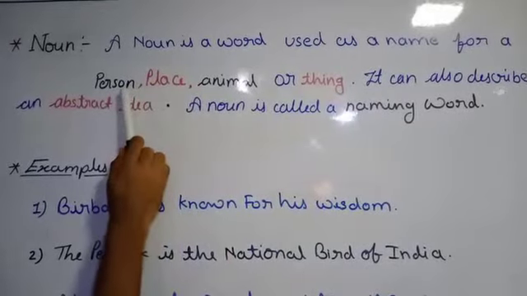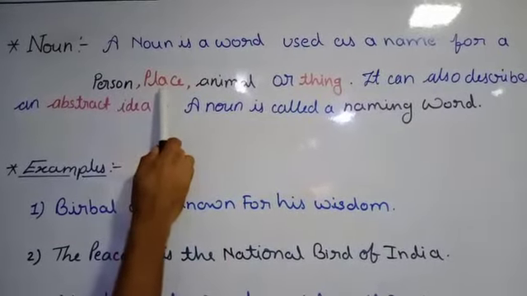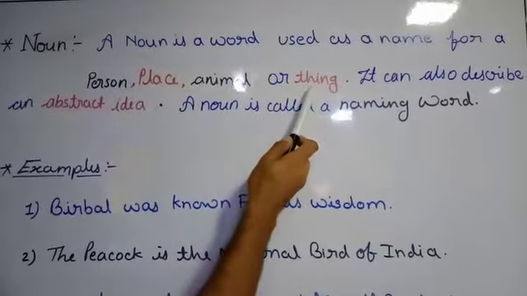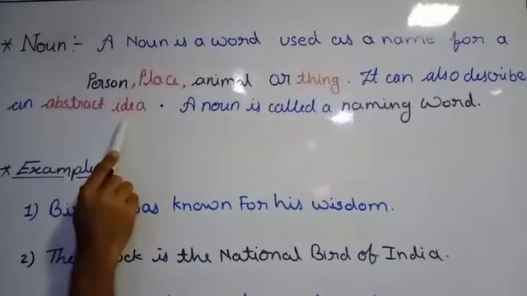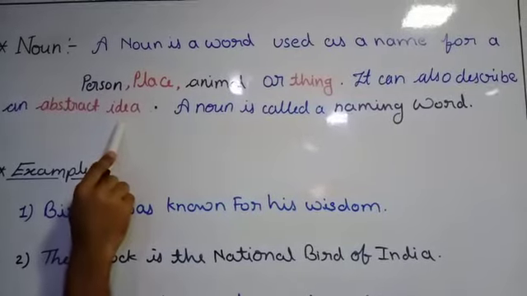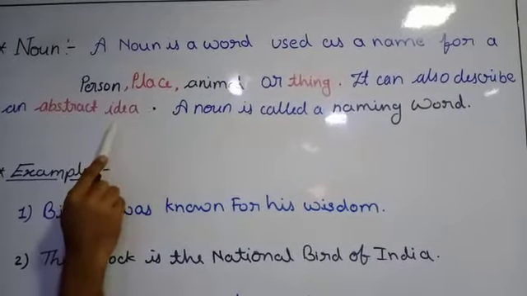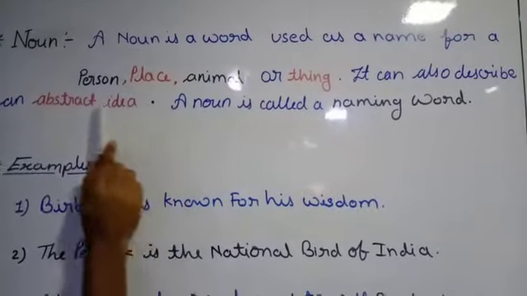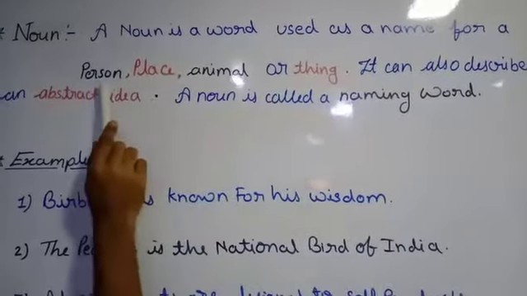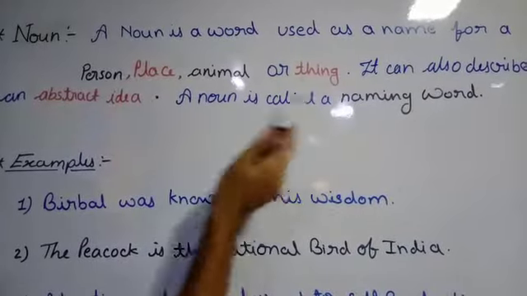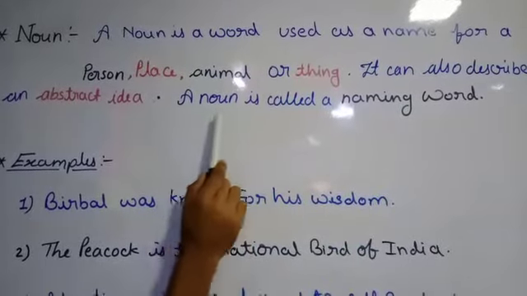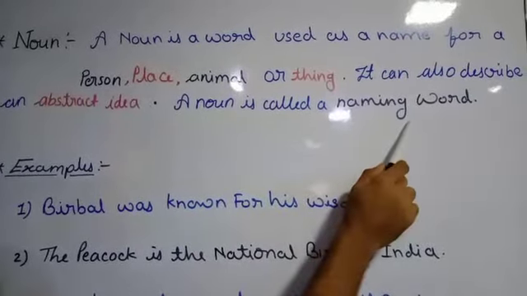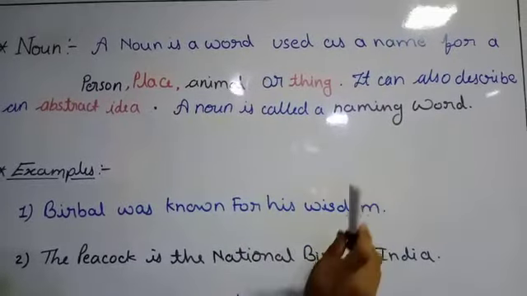It means we can use the name of any person, the name of any place, any animal or any object, or we can say any thing. It can also describe an abstract idea. That means ideas which we are not able to see, which we can only feel. The name of a person, place, animal, thing, or an abstract idea is known as a noun. A noun is called a naming word.